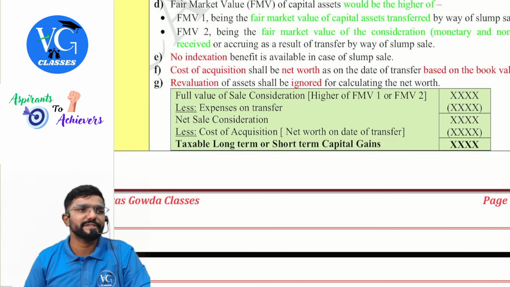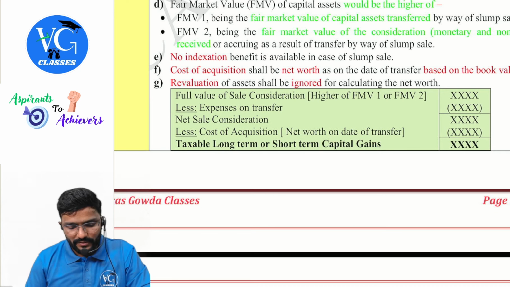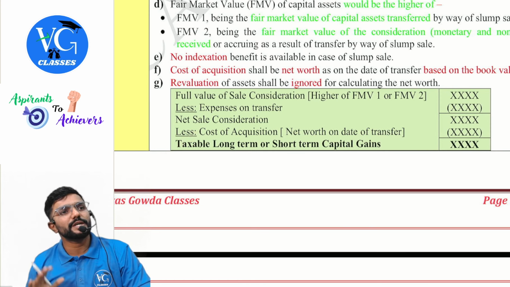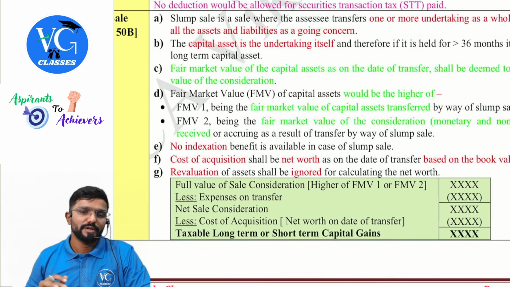What is that cost of acquisition? Net worth on the date of transfer. So we will get taxable long term or short term capital gain, guys. Yes, so. Next, 50C.